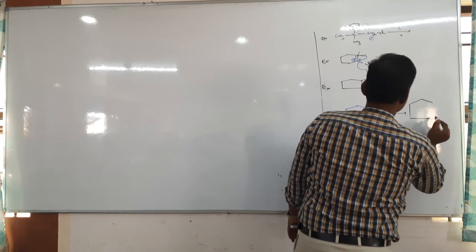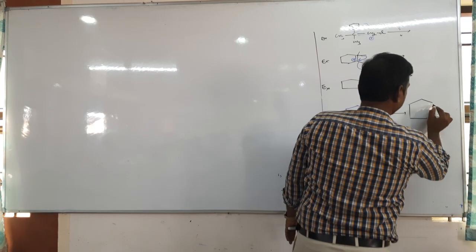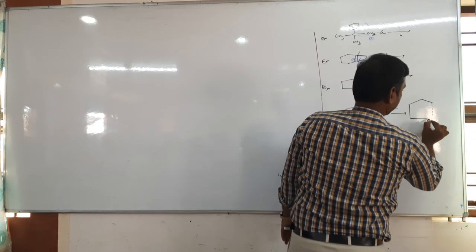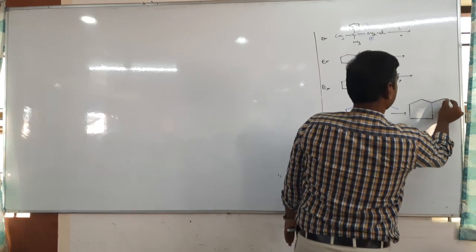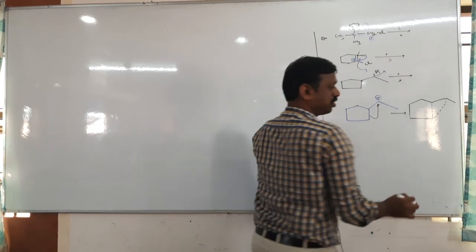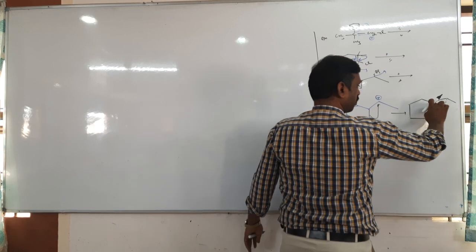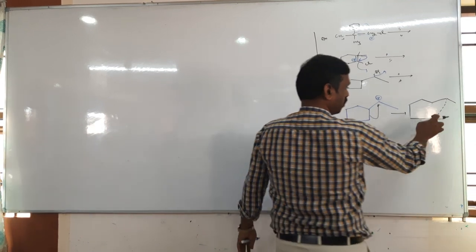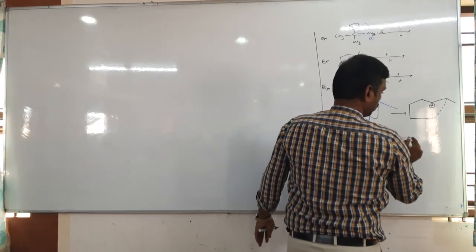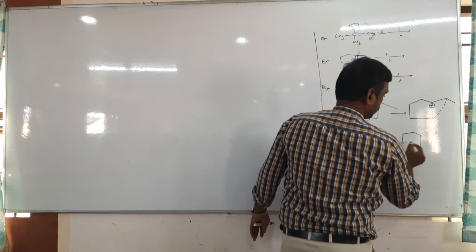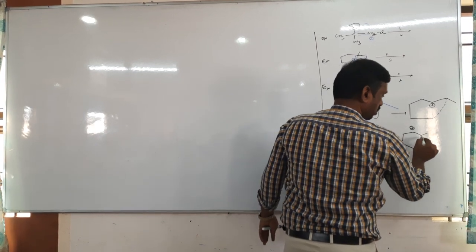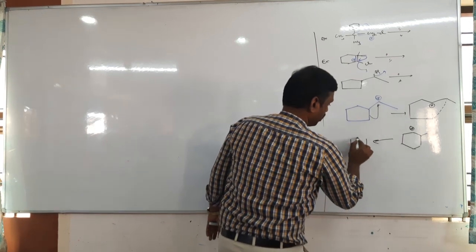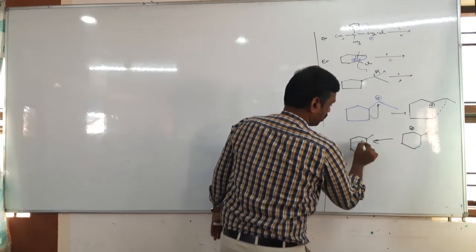Tell me, this is the intermediate. So this bond is completely broken, so the positive charge comes here. It means this is the carbocation, then there is a further rearrangement to a tertiary carbocation.